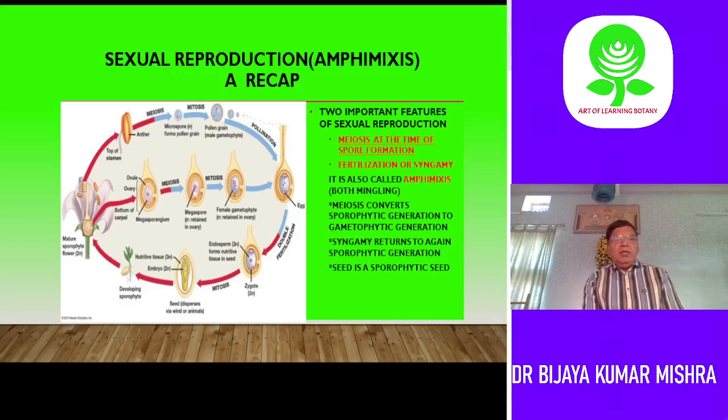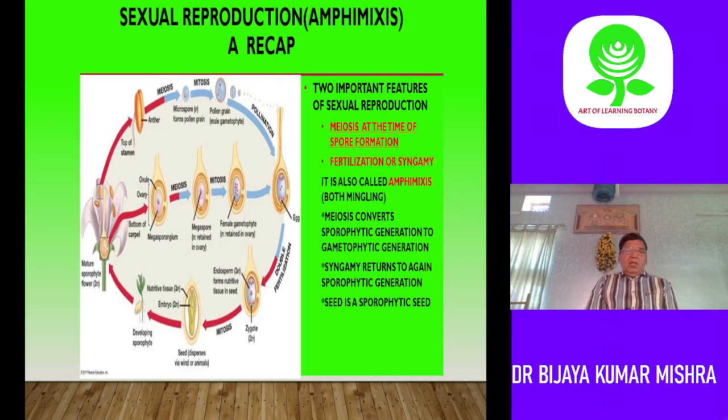So you'll find in sexual reproduction, the process is called syngamy. Syngamy is fertilization, and there are two important things involved here: one is meiosis, the other is fertilization. Meiosis helps in reduction of chromosome number and segregation of characters, whereas fertilization restores the chromosome number, the 2n number or sporophytic generation, and gives variability.